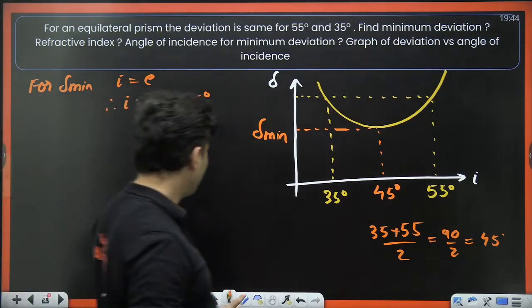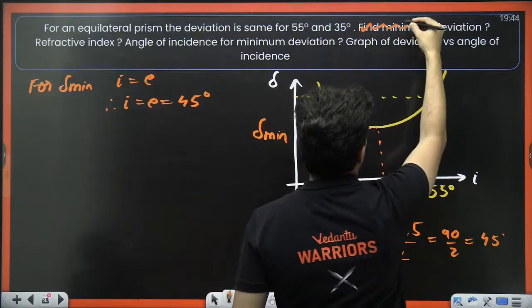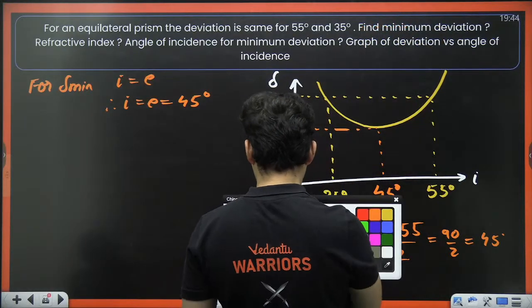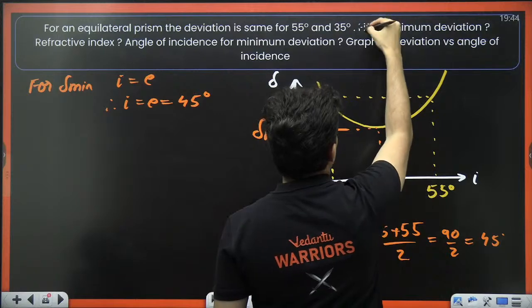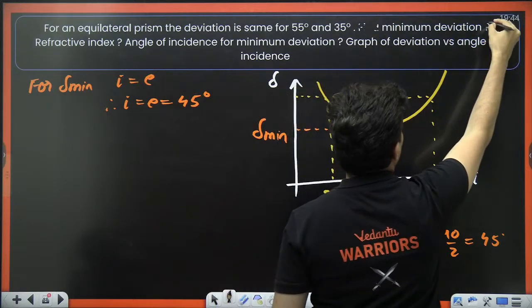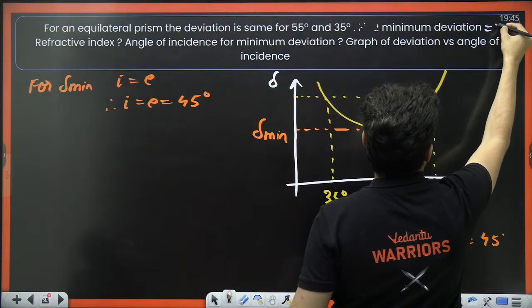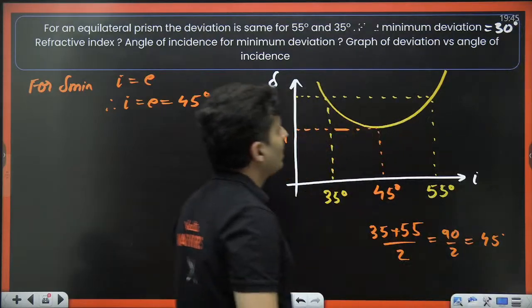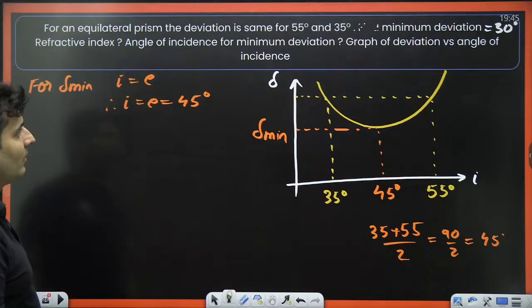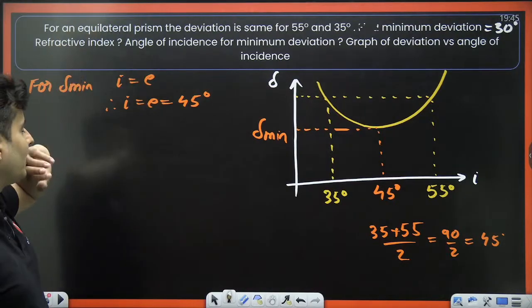I think minimum deviation needs to be given over here. Let me just put it up over here. Let's say minimum deviation, let's assume something. Example is 30 degrees. This needs to be given. Without that, we will not be able to proceed, because nothing else is given over here.